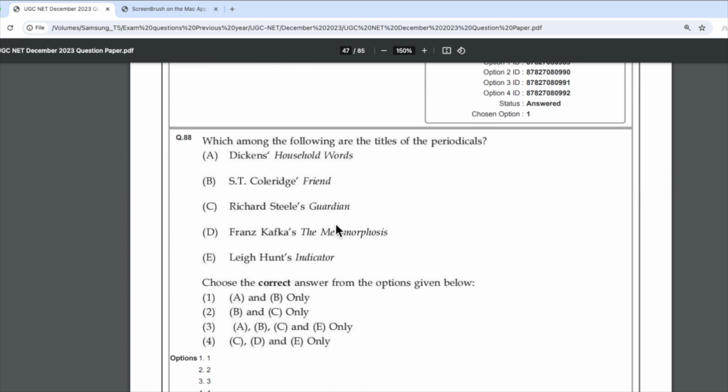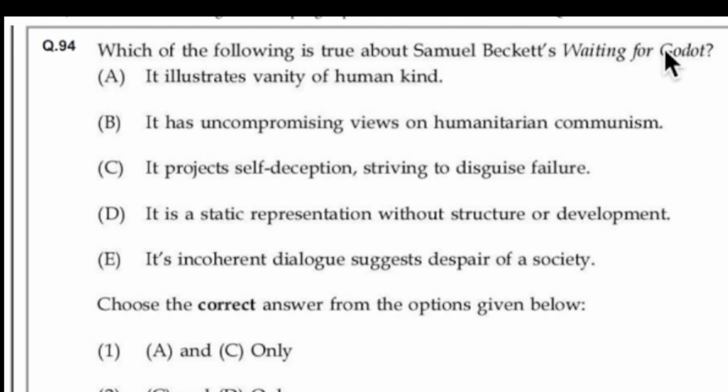Next one we have, you see, Samuel Beckett's Waiting for Godot. You can never answer this if you have not studied this work in depth. So summary will not do the work, you have to study in depth. Either you read the play, order it from Amazon and read the play, or you watch the movie, or you go with the chapter-wise detailed summary and make notes from it, or just revise that. Summary alone will not do the work. You have to study in depth.